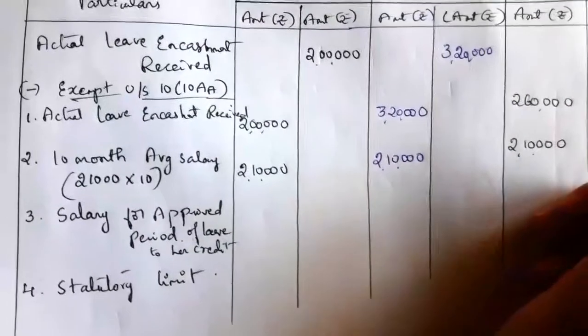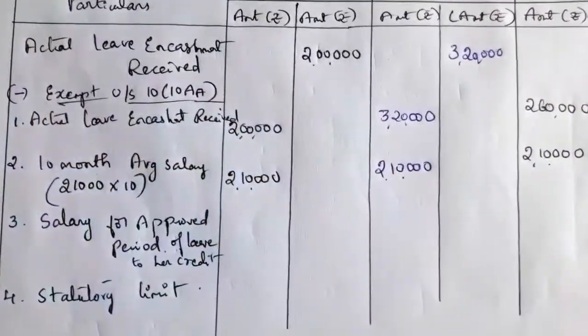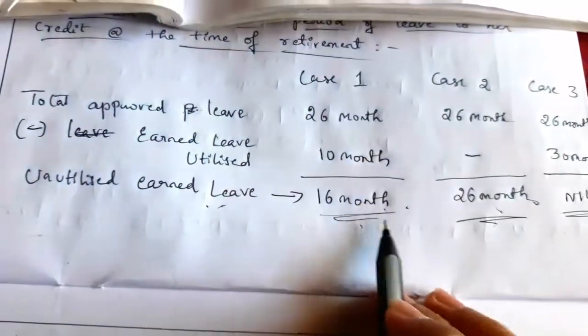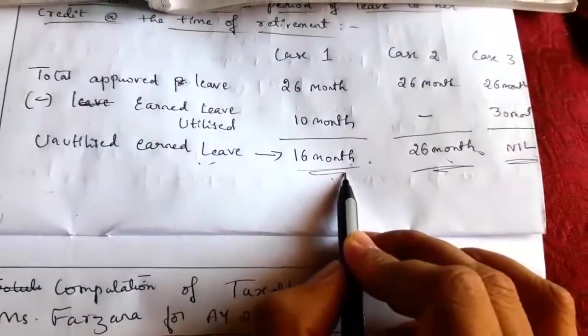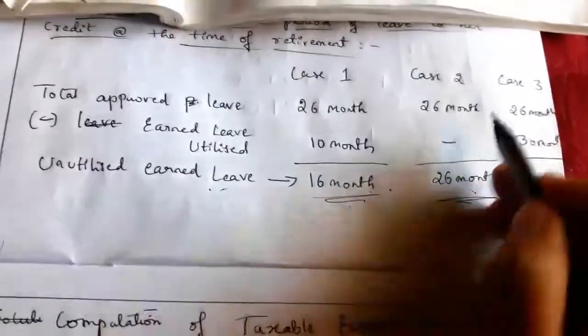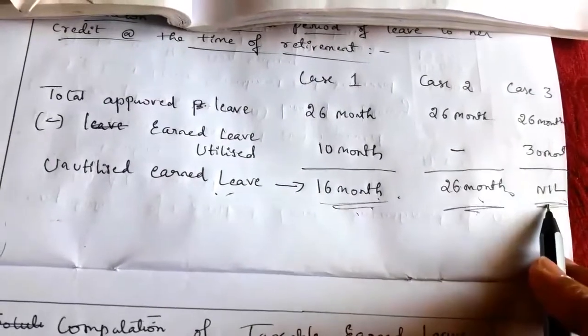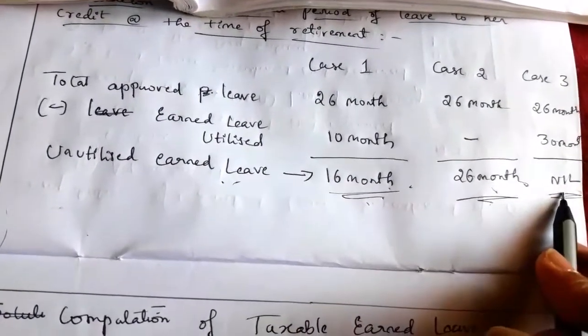Next, salary for approved period of leave to her credit will vary. For case 1, unutilized leave to her credit is 16 months, so average salary into 16. Case 2, average salary into 26. For case 3, there is no approved period of leave, so nil.